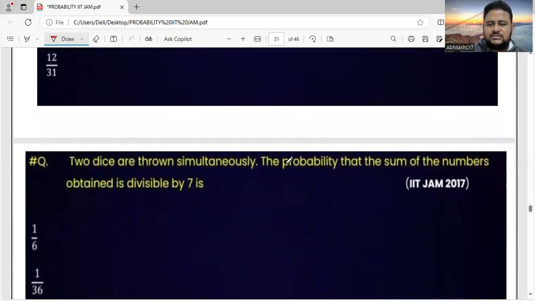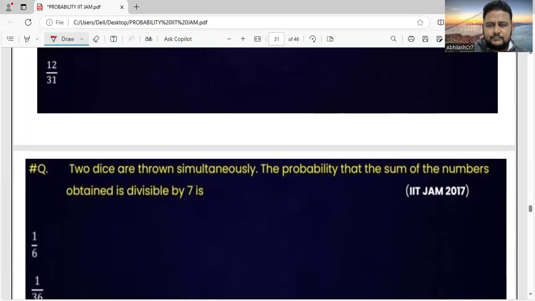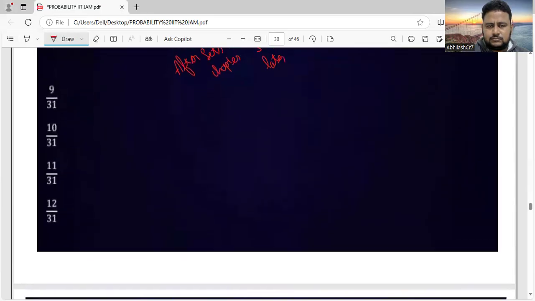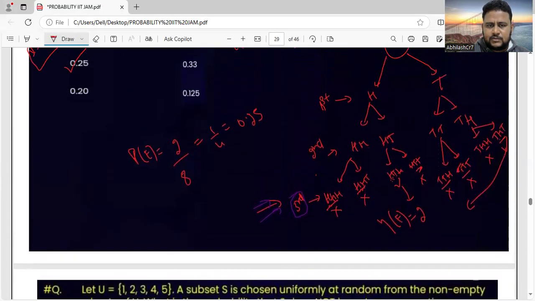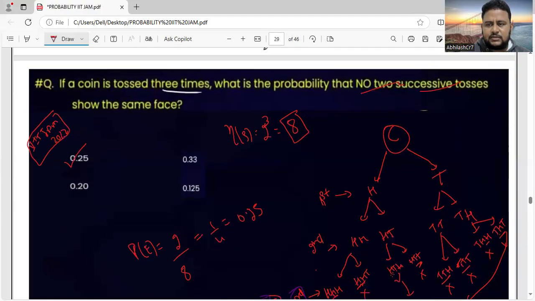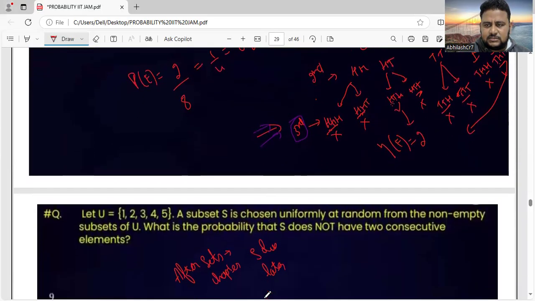Now, this is IIT JAM 2017. Got it, friends? I think this is 2019. Okay, that question was 2019. Anyways, last question for the day. After that, we'll wind up the session. Please listen to the class. Let us solve one more question.